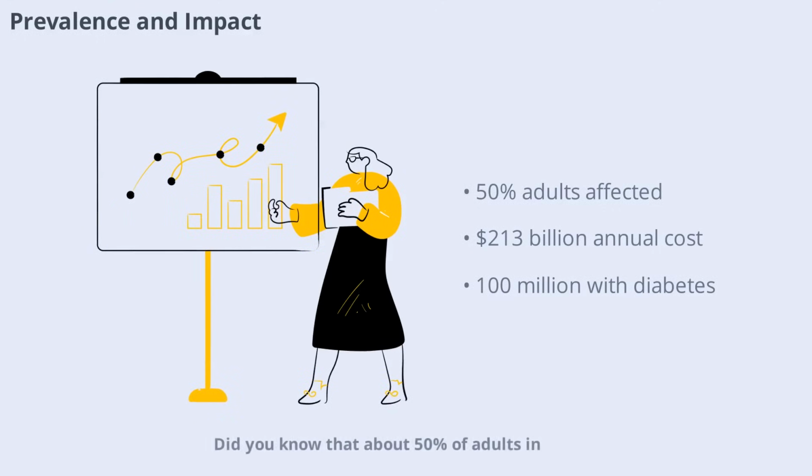Did you know that about 50% of adults in the United States are affected by a musculoskeletal disorder? Treating these conditions costs nearly $213 billion annually. Additionally, over 100 million adults in the U.S. are living with diabetes or prediabetes, both of which can further impact bone health. These statistics highlight the widespread nature of bone-related disorders and the importance of prevention and early intervention.